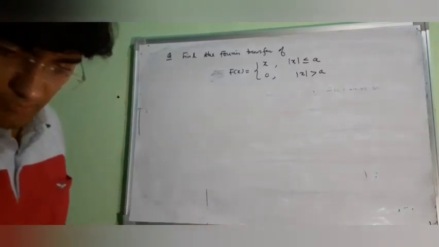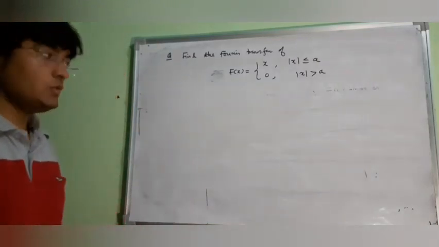So find the Fourier transform of this f(x). Solution.